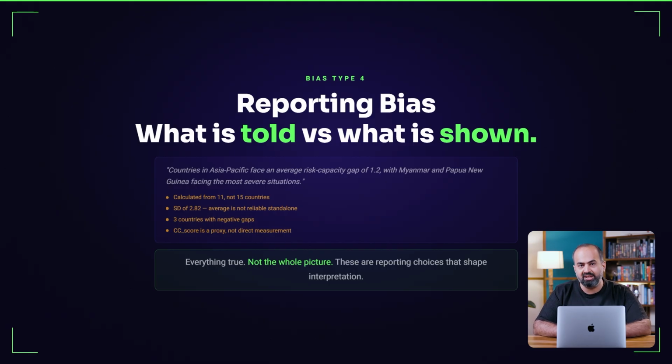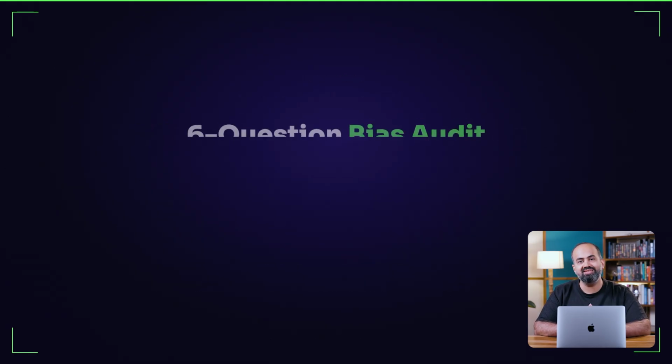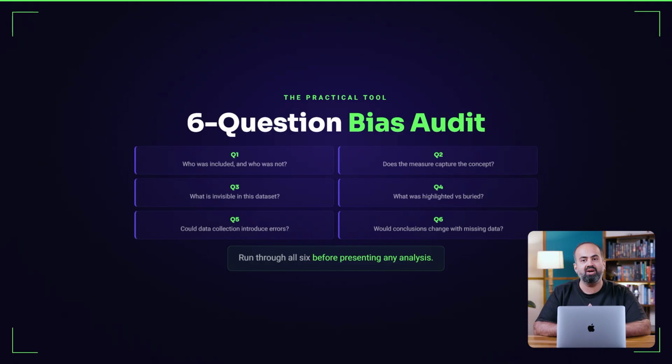Now, the practical tool that addresses all four bias types at once is the 6-question bias audit checklist. These 6 questions should be applied before presenting any analysis. First, who was included and who was not? 4 countries are absent from the ranking and their absence may affect the findings. Second, does the measure capture what it claims? Government effectiveness is a proxy for coping capacity, and this gap should be stated.